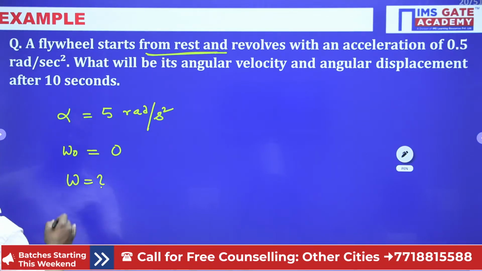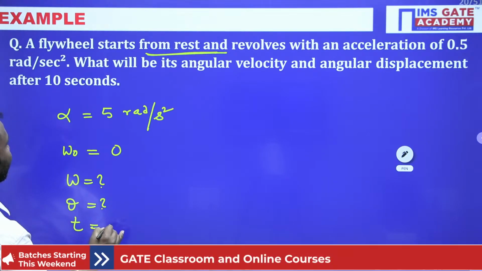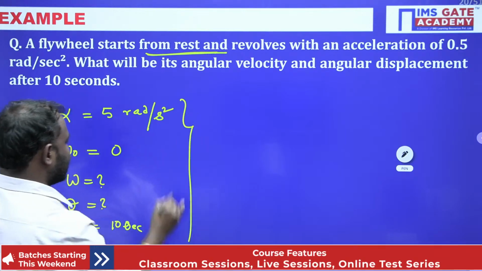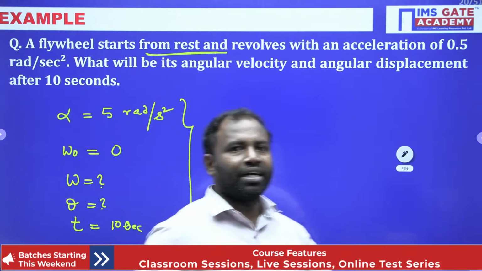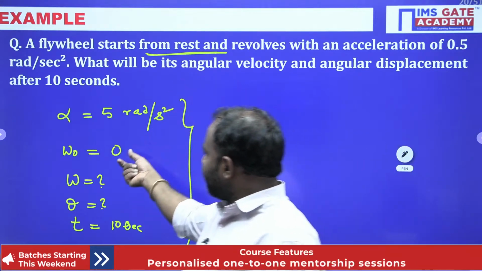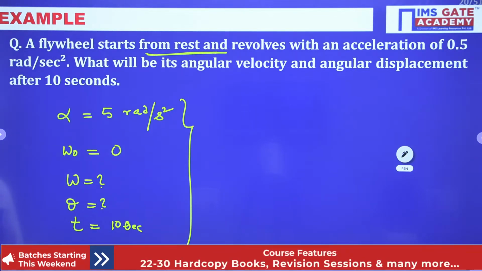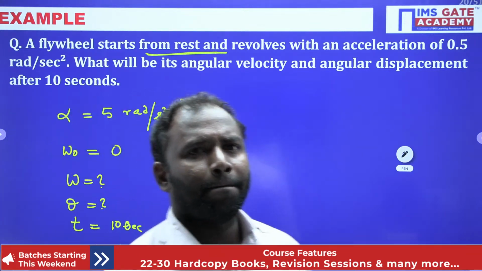Angular displacement theta we have to find, and we know that t is given as 10 seconds. Now use the basic equations and try to find the final angular velocity and angular displacement. Try to solve, everybody.